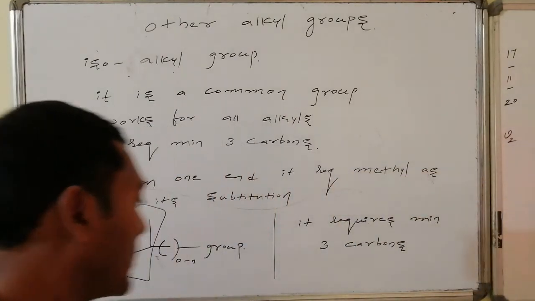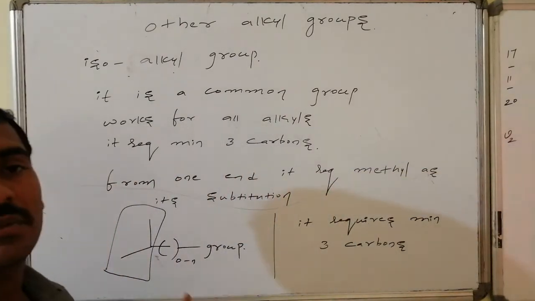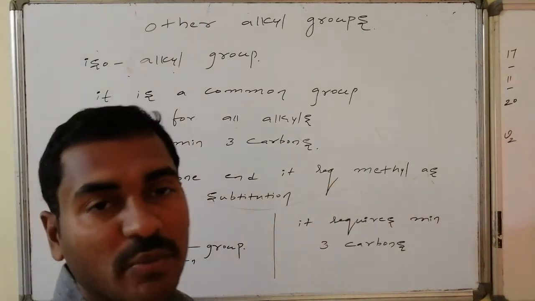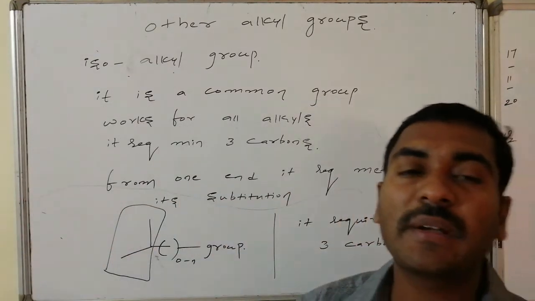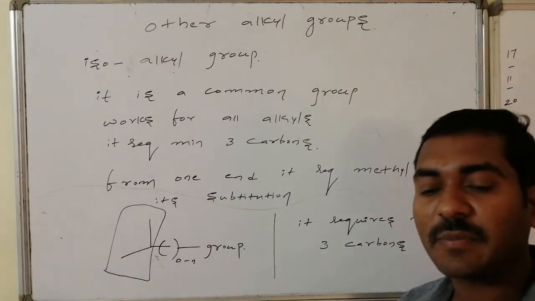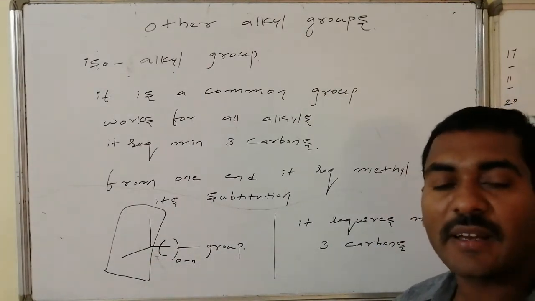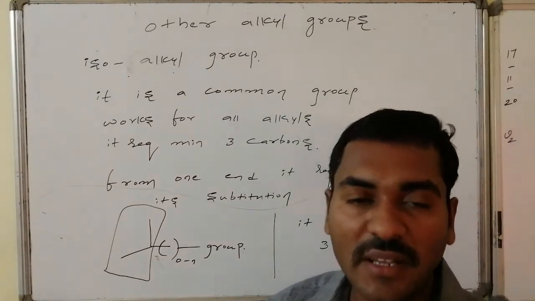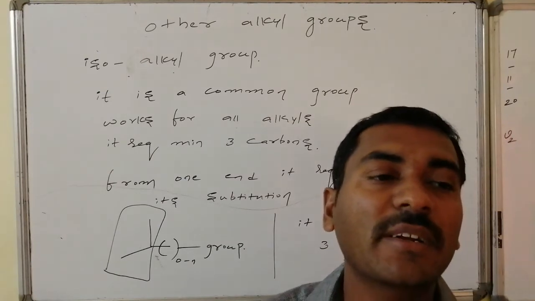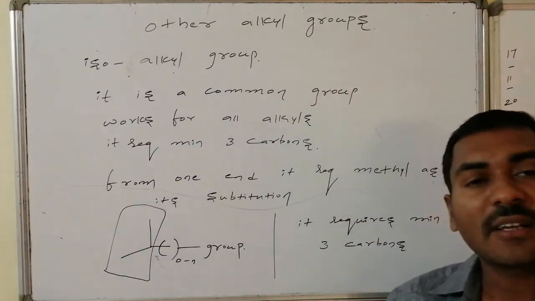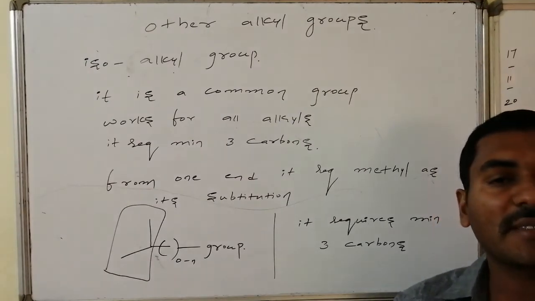If n is equal to 1 in this case, then the total is 3 plus 1, which is 4, and that becomes the isobutyl group. If it is 5, it is the isopentyl group. Like this, a minimum of 3 carbons is required. The corresponding alkyl is isopropyl. If the total is 4 carbon atoms, it is isobutyl. If it consists of 5 carbon atoms, it is known as isopentyl.